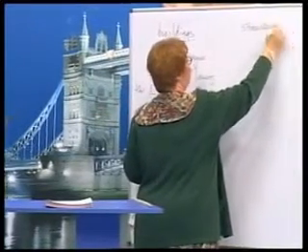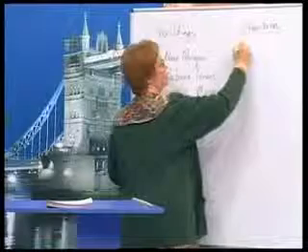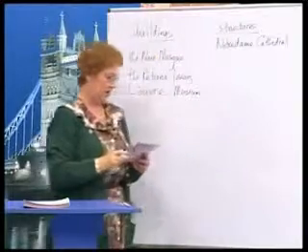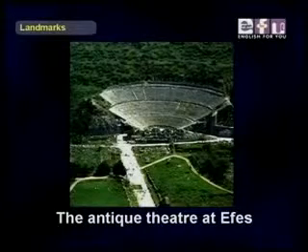Okay, now let's do some structures. These are kind of like buildings, but a little bit different. Isabel, you start. Notre Dame Cathedral. A cathedral is like a big church. Okay, Ali? The Antique Theater at Efes.